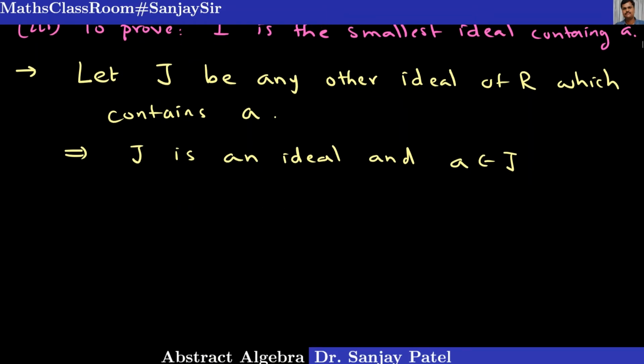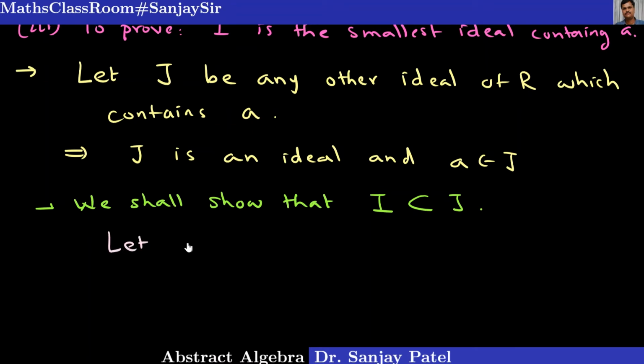So we shall show that this I is a subset of J. To prove that something is a subset of something else, we start with any element in the left hand side set.